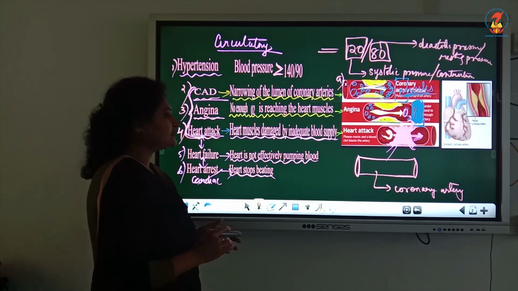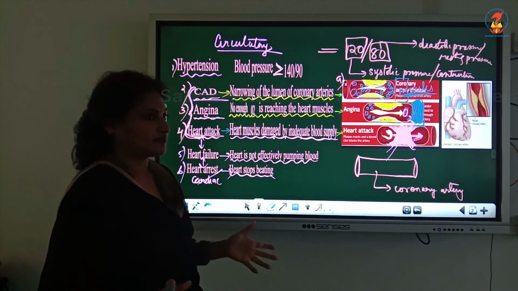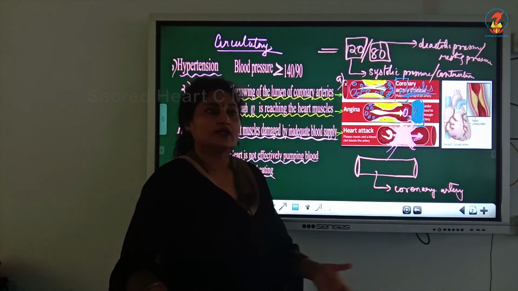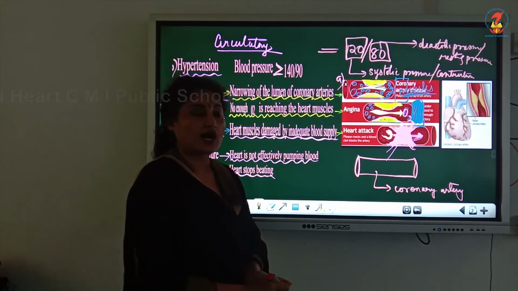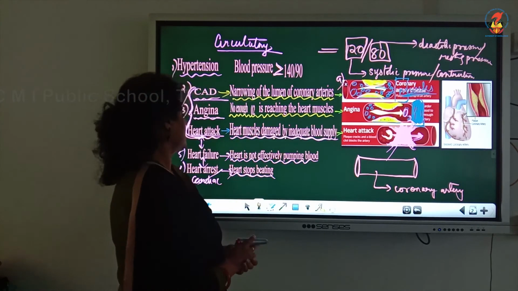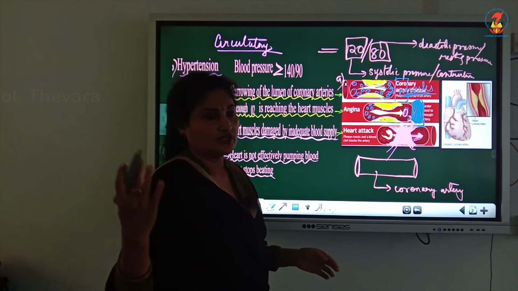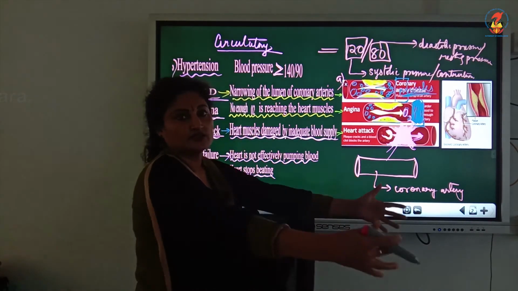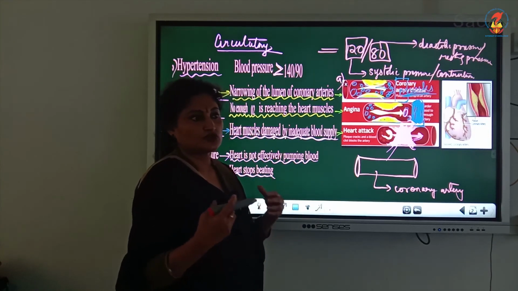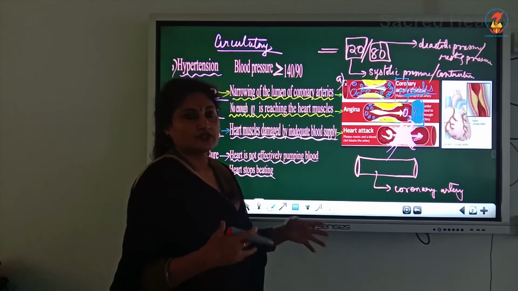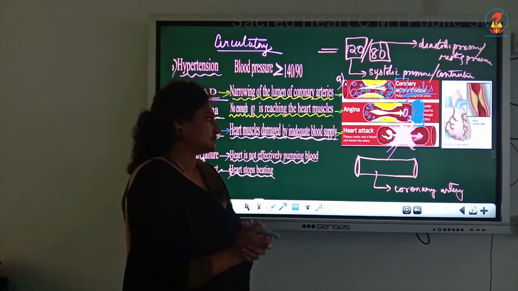Then heart failure is the heart does not efficiently or effectively pump the blood. We know the main function of the heart is to pump blood, that it is not doing effectively, then it is called heart failure. And last we have cardiac arrest or heart arrest, where the pacemaker stops functioning. So the heart stops beating. The heart stops beating, we know the cascade of events stops. That is, the pacemaker does not work, there is no generation of impulse, there is no heartbeat, there is no contraction. When there is no contraction, there is no pumping of blood, and finally the person is dead.